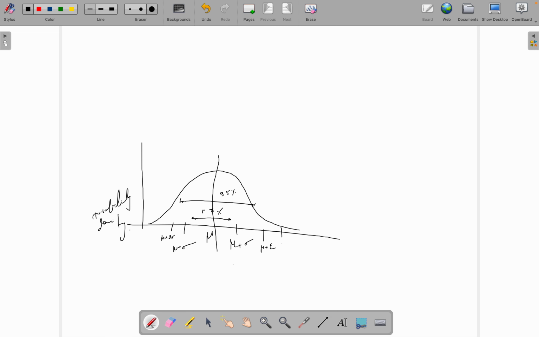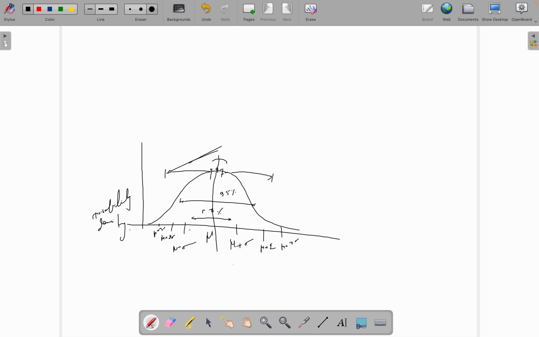Okay, within three standard deviations. So this is our normal distribution or the Gaussian distribution, also the bell curve, the same names. As you can see, within one standard deviation it covers 68%, within two standard deviations it covers 95%, and within three standard deviations it covers 99.7%.